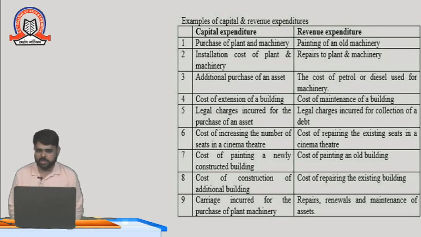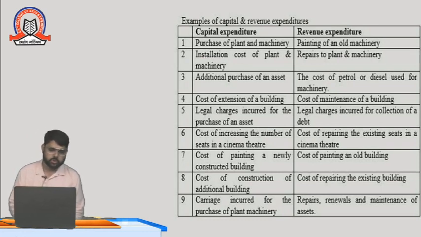In revenue expenditure, repairs to plant and machinery, because a machine has to be repaired again and again. Sometimes in one year we have to do repairing every month, or every six months. Whenever the machine gets faulty, we have to repair the plant and machinery. So it is a revenue expenditure. If we are making an additional purchase of an asset, it is a capital expenditure. Here all the examples of capital and revenue expenditure are written. I am reading all the examples of capital expenditure first, then revenue expenditure.